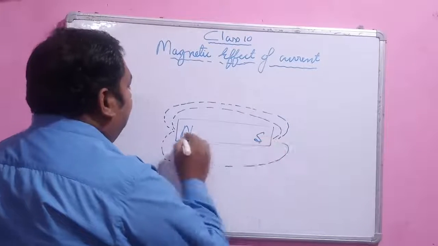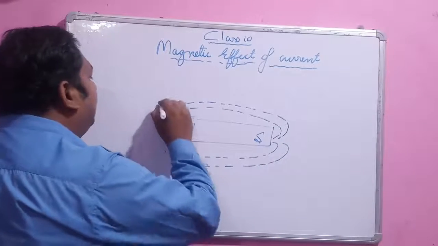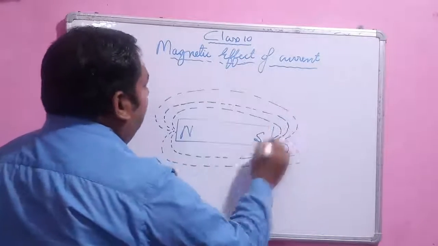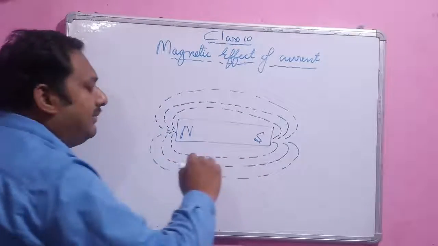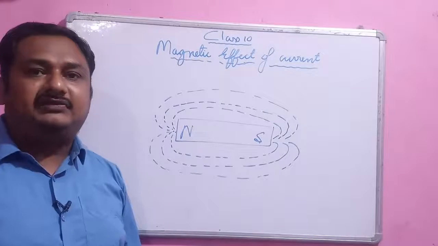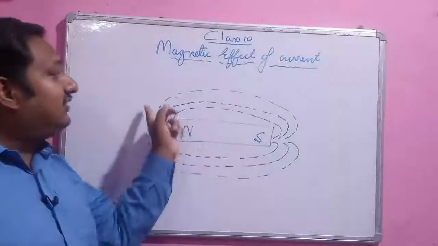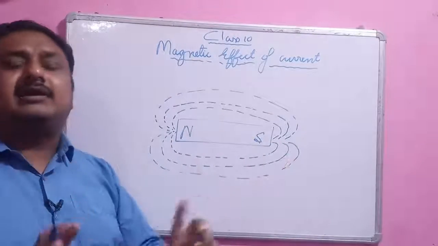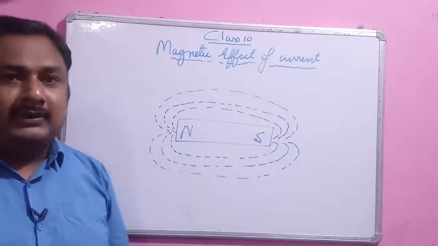So what are magnetic field lines? Because the magnet applies a force on the iron filings, due to the magnetic force those iron filings align in a definite pattern, and that pattern is nothing but the magnetic field lines.